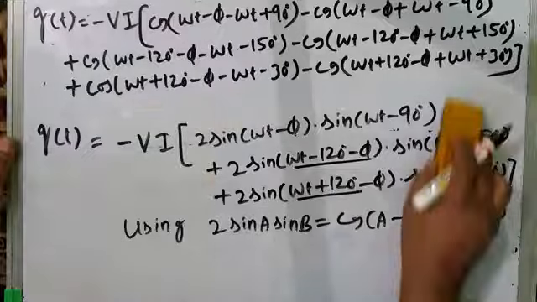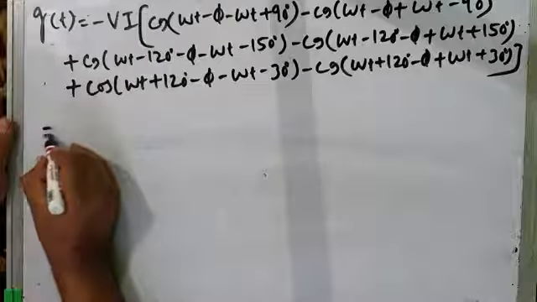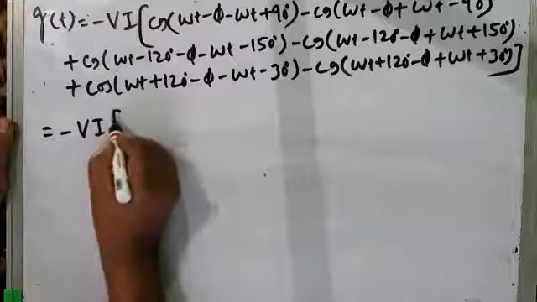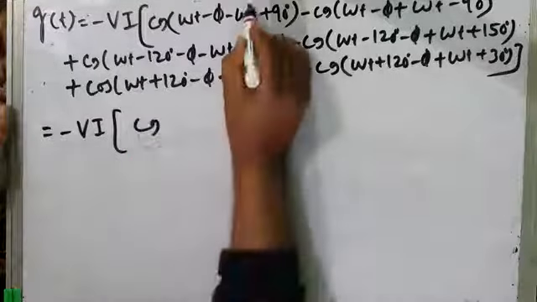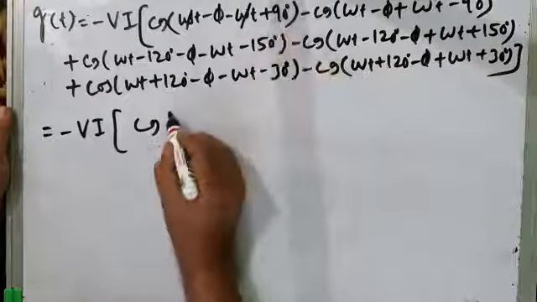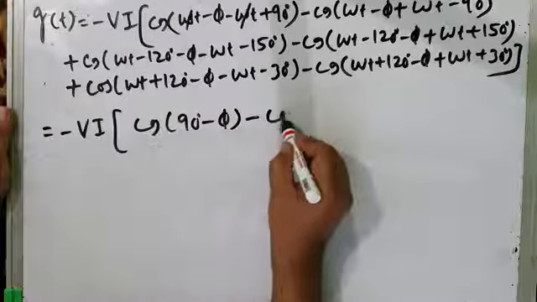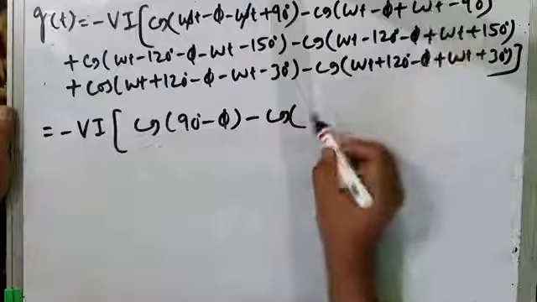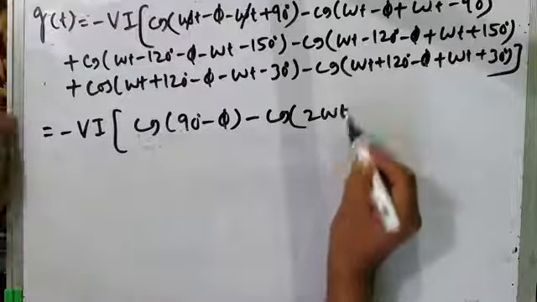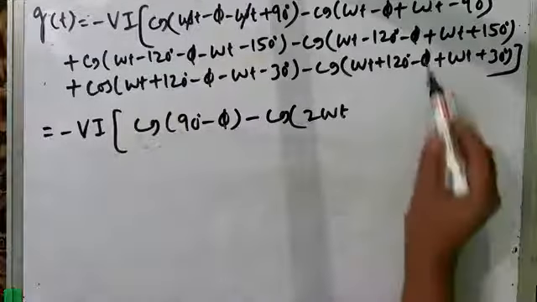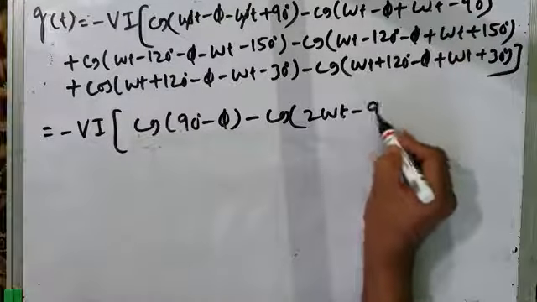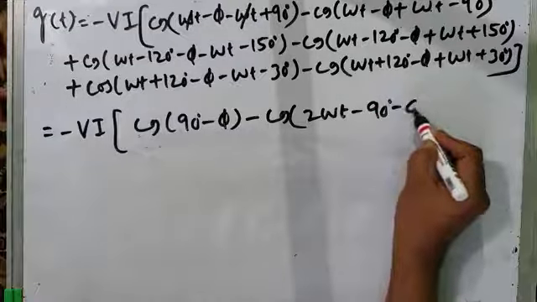That's it. Let us further simplify it. So this comes out to be minus Vi times cos of this, omega t and omega t goes. It is 90 degrees minus phi, minus cos of omega t plus omega t is 2 omega t, then minus 90 degrees minus phi.